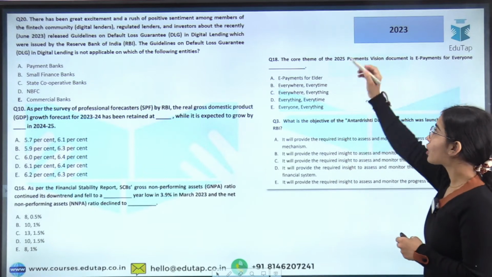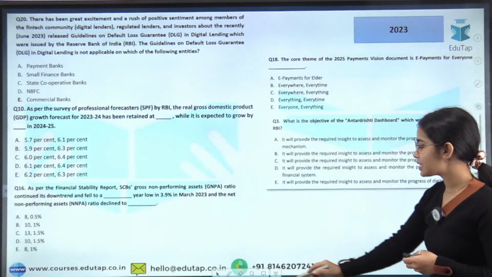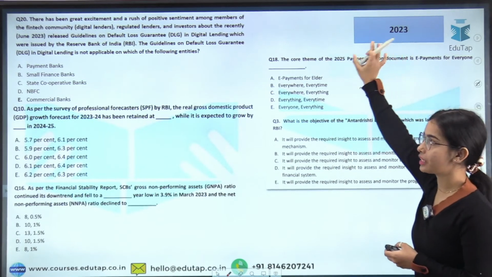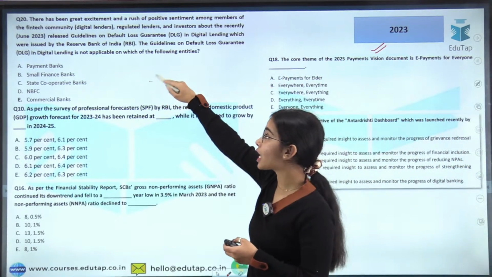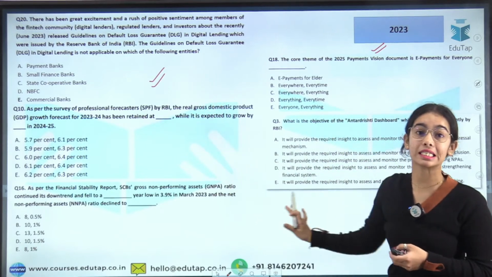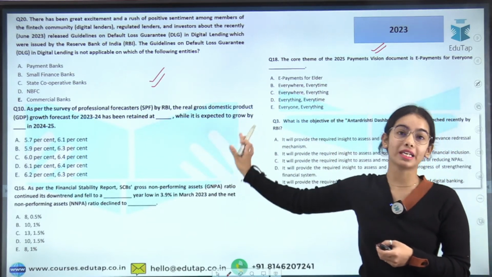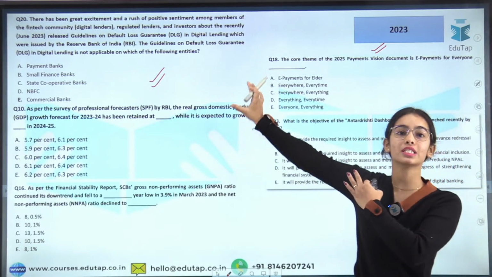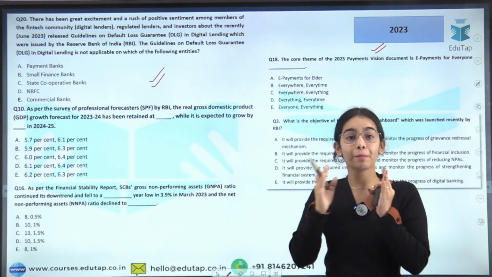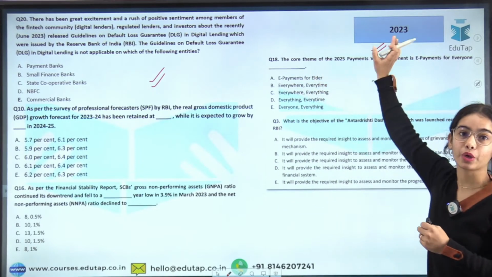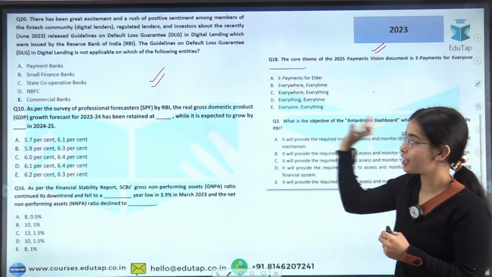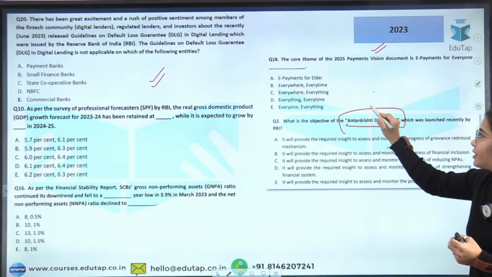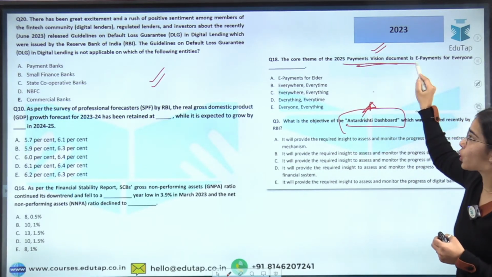So see how important the RBI website is, that you can see through these questions that came in the RBI Grade B 2023. Directly you can see that from the RBI notifications, from the RBI press releases, from the reports that RBI releases, all these questions have come, and these are only some of the questions that I have brought for you. There were a number of questions in the RBI Grade B 2023 phase 1 examination from the RBI website. Directly the Antardrishti dashboard, the payments vision document.